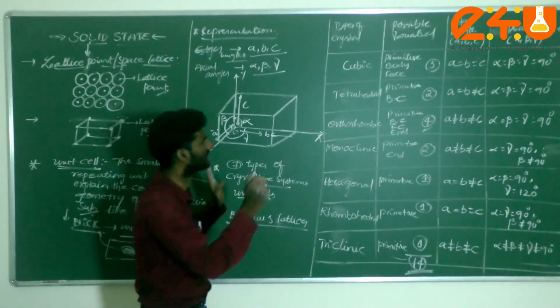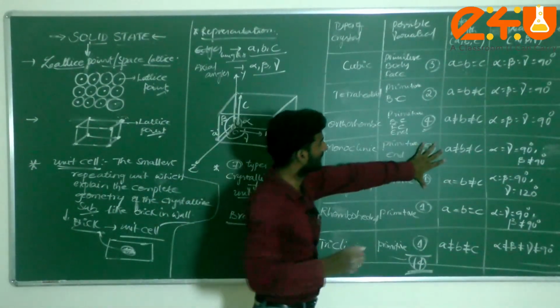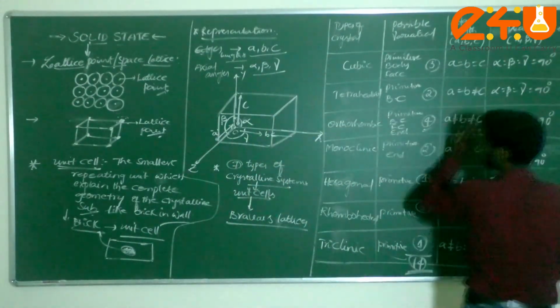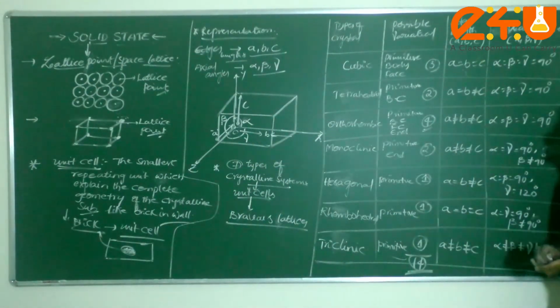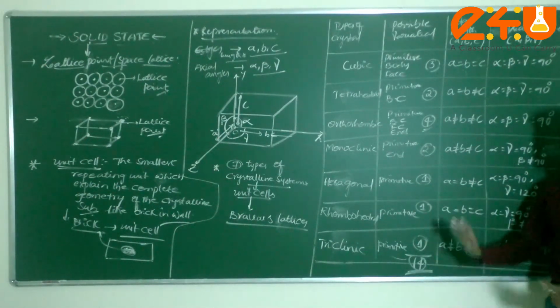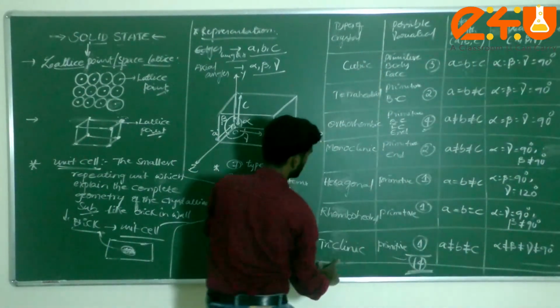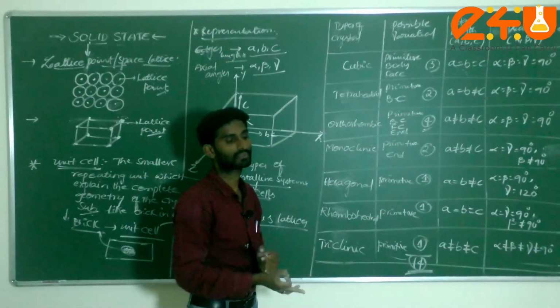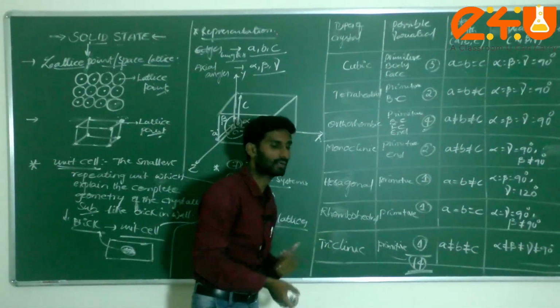Dear students, this is very important in that table. Every year they repeat questions based on the Bravais lattices for orthorhombic, hexagonal. No need to get confused. If you know the correct sequence, we can easily remember. Okay students, please note down, you can continue.